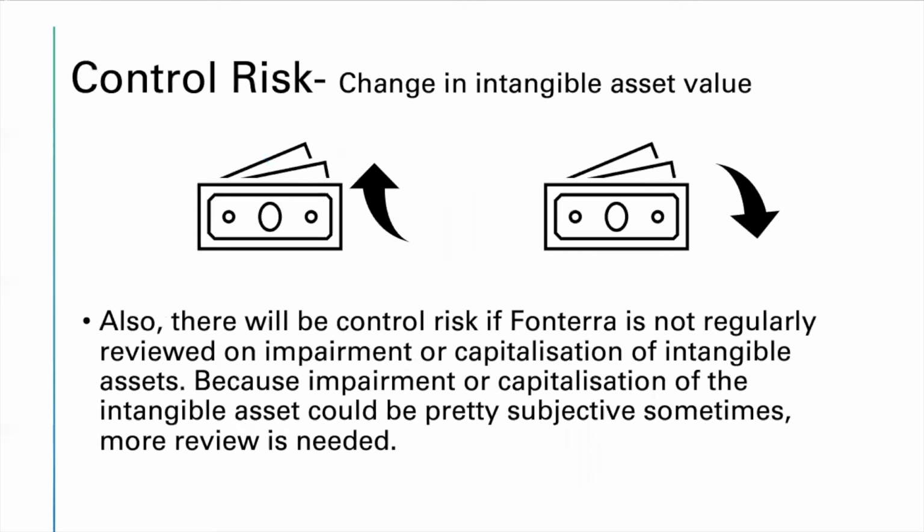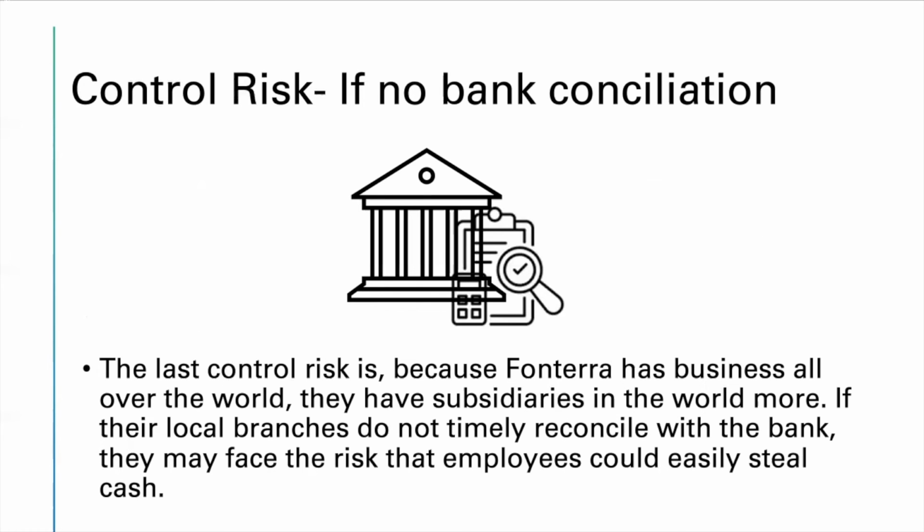Also, there will be control risks if Frontera does not regularly review impairment or capitalization of intangible assets, because impairment or capitalization of an intangible asset could be pretty subjective sometimes. More review is needed. The last control risk is because Frontera has business all over the world, and they are dealing with a lot of cash. If their local branches do not reconcile with the bank in a timely manner, they may face the risk that employees can easily steal cash.